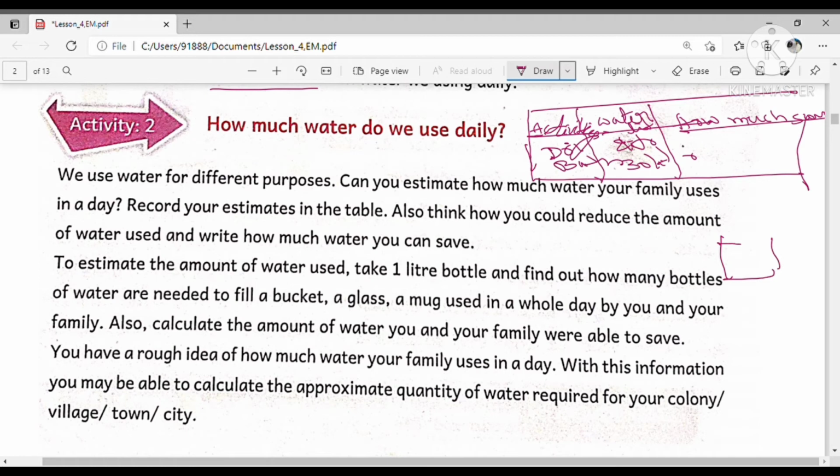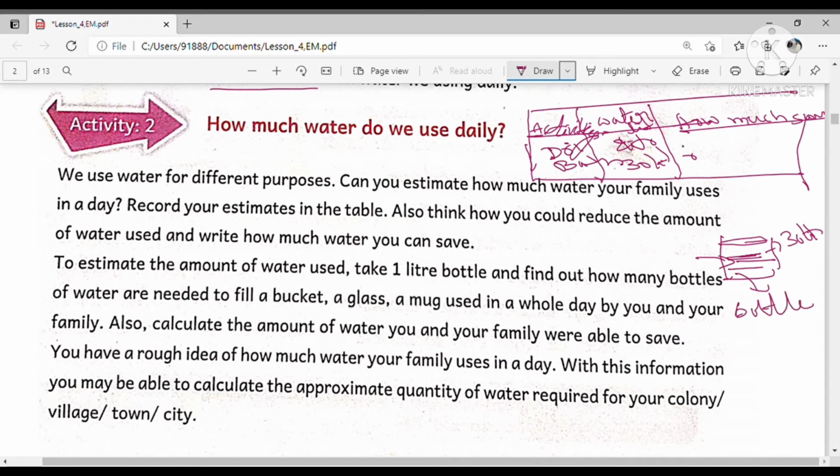That means the bucket is a measure. For example, this bucket is filled with nearly 30 liters of water, so we can take a 30 liter bucket as the measurement. And for drinking purposes you need a 1 liter water bottle.